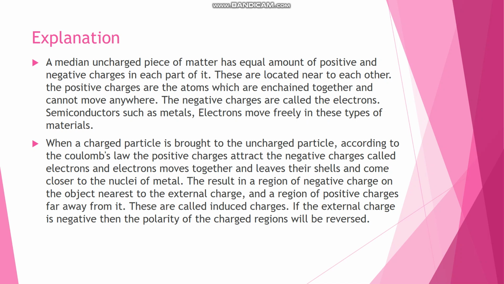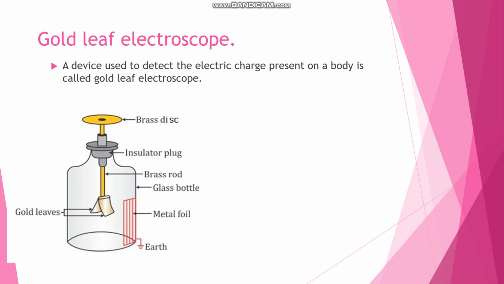As a result, the free electrons get assembled at this end, which becomes negatively charged. The deficiency of electrons produces the positive charge at the further end. If you go through this explanation, you can understand how the process takes place.